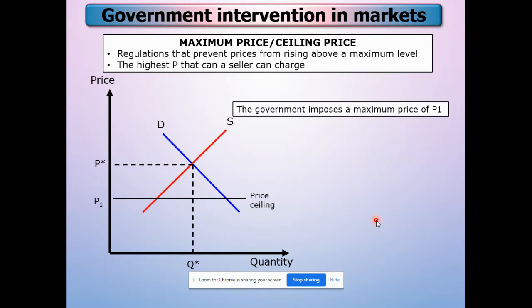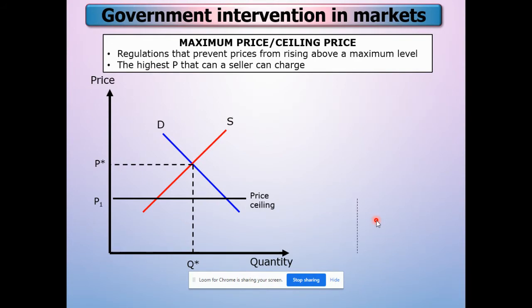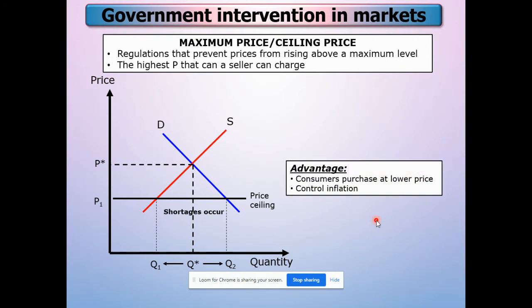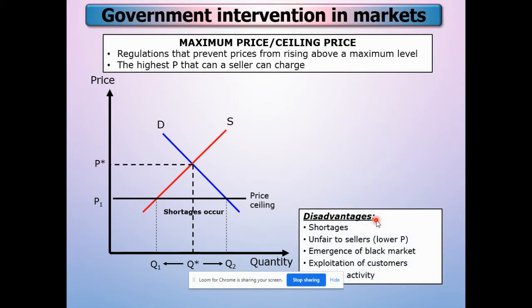Right. So the government imposes a maximum price of P1, a ceiling price. Shortage happens. The advantage is that consumers can purchase at a lower price and it can control inflation. And the disadvantages are that shortage happens, it is unfair to the seller, and there is the emergence of a black market.